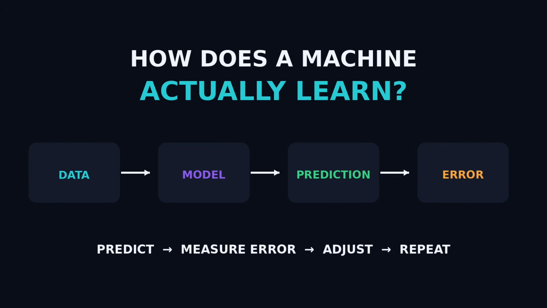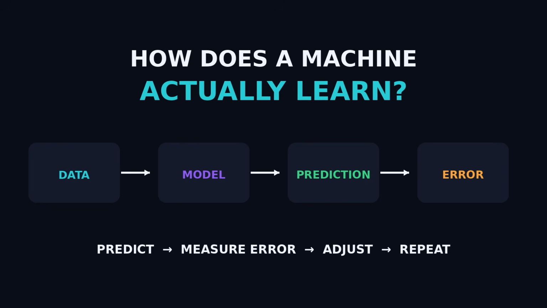Imagine I show you 1000 pictures of cats and dogs. I don't tell you every rule, like cats have pointed ears, dogs have bigger noses, cats have this shape, dogs have that shape. Instead, I simply give the computer thousands of examples and tell it, this is a cat, this is a dog. After seeing enough examples, the computer can look at a completely new image and say, I think this is a cat. But here is the fascinating part.